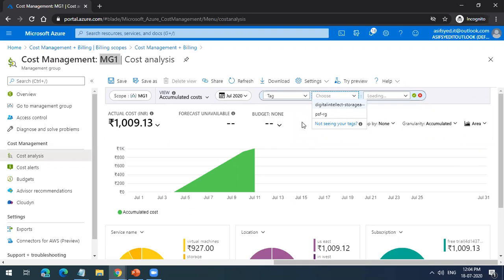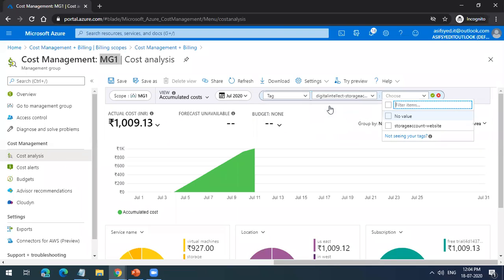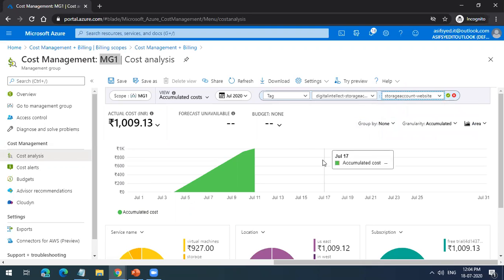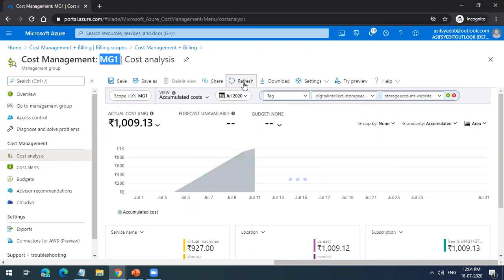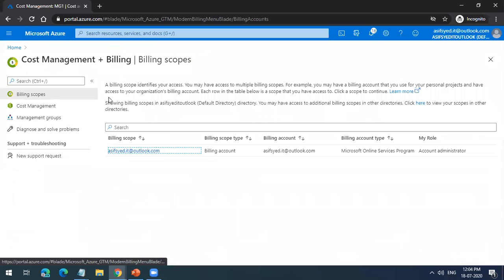I have nothing created in the tag, I have no value created, but I can see all the costs associated. These are the tags which are there, and I can see the cost associated. So tags will be useful for that only, nothing else, just to view the cost based on the environment. Okay. And this cost and billing management will help you see all the cost associated with your billing scope. So if you have multiple subscriptions, you will see all those multiple subscriptions here.